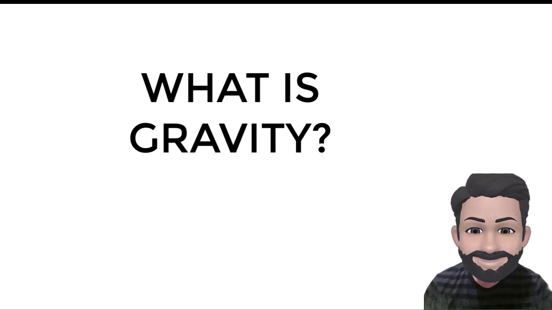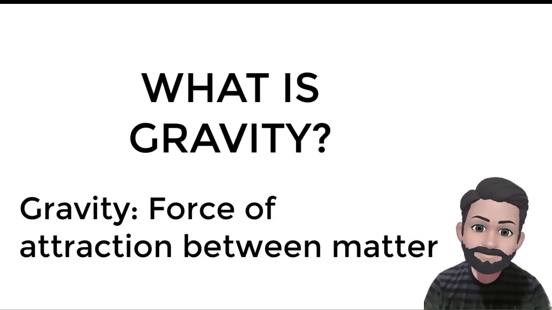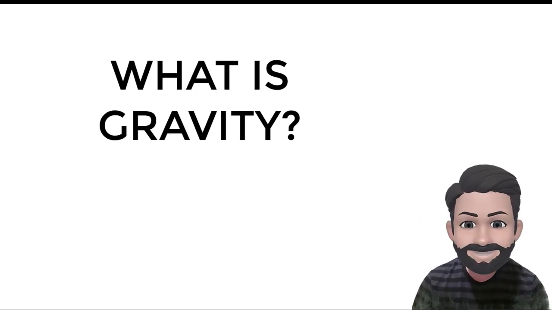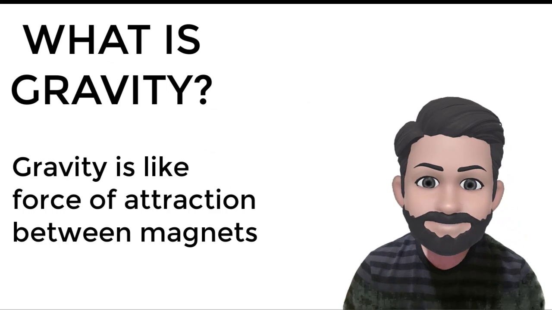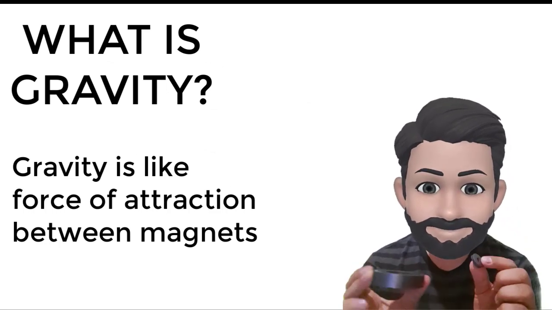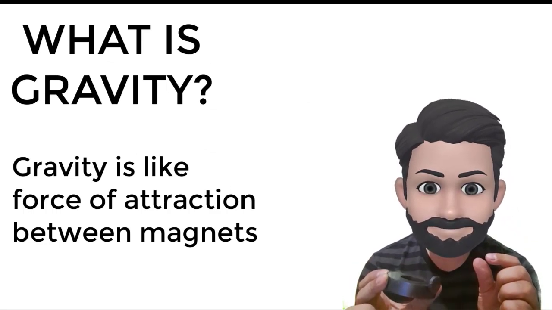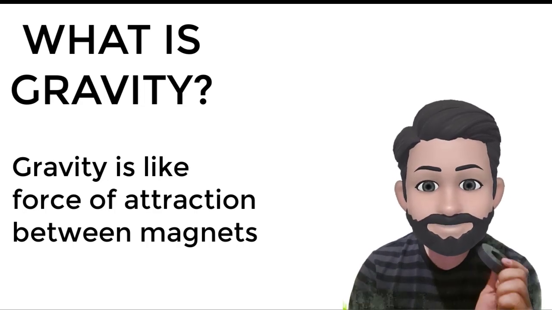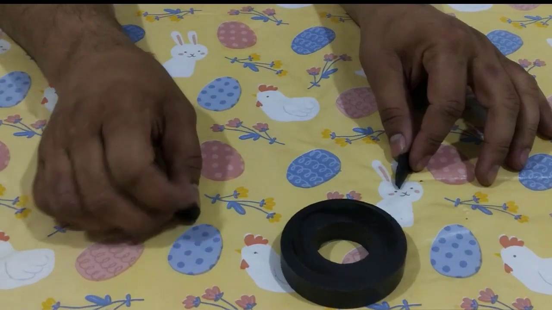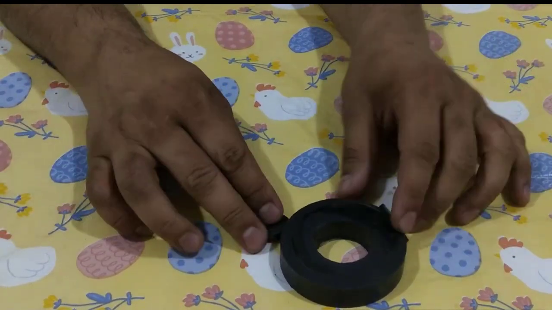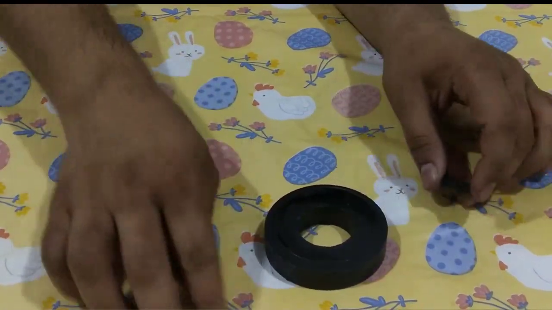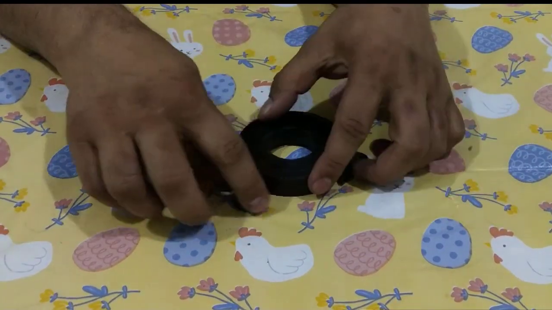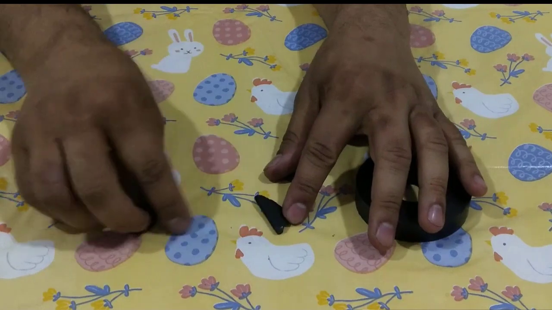What is gravity? Gravity is a force of attraction between all matters. You can say gravity, according to Newton, is like force of attraction between two magnets. Like this. With magnets, I will now try to explain the laws of gravity. If you see these magnets, it shows the very basic concept of gravity. Gravity means force of attraction between two objects.